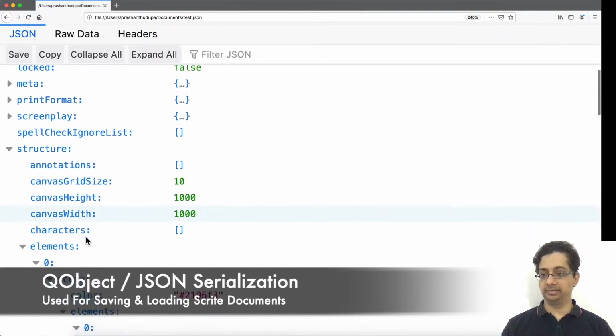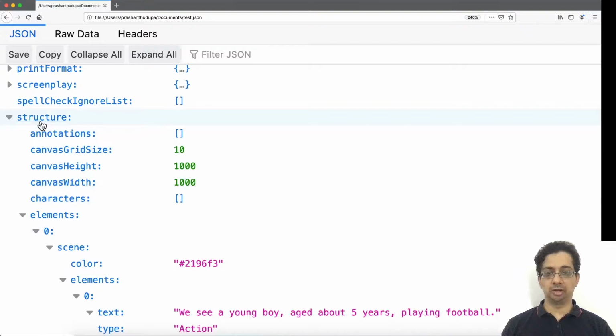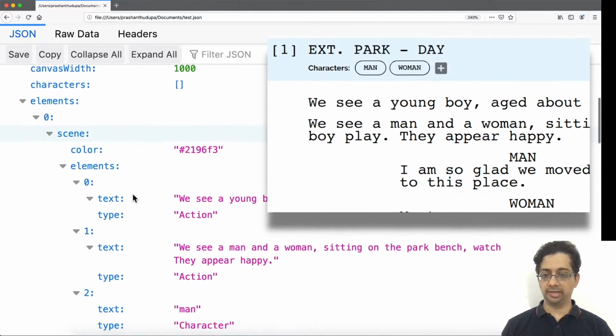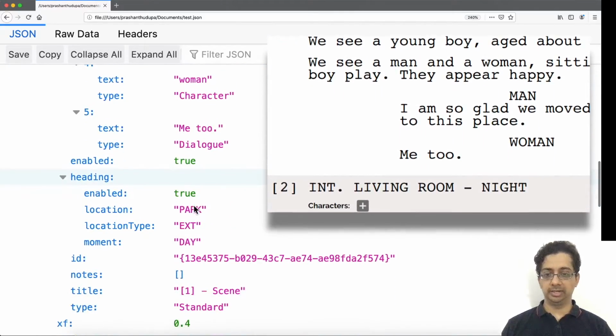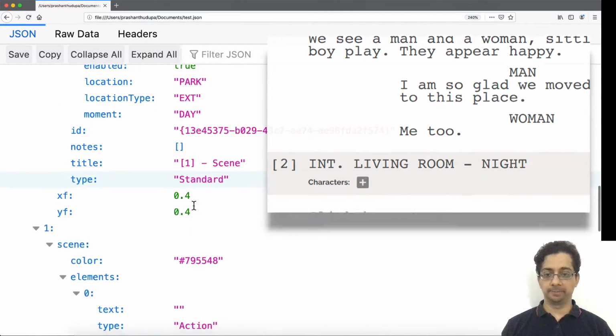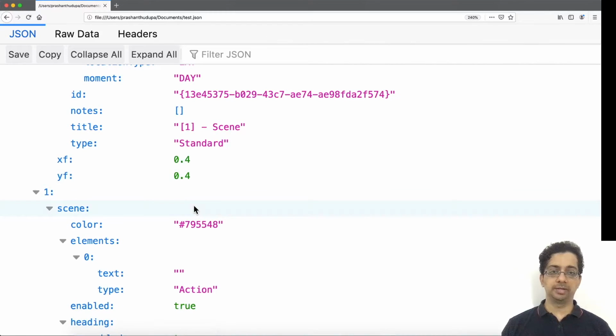For example, you can see the structure JSON object here. This JSON object captures the properties of the structure instance in the Scrite document class. You can notice all of the elements here, the text and paragraphs and their types captured very nicely within this JSON object. This kind of QObject to JSON serialization is accomplished by making use of the MetaObject system.